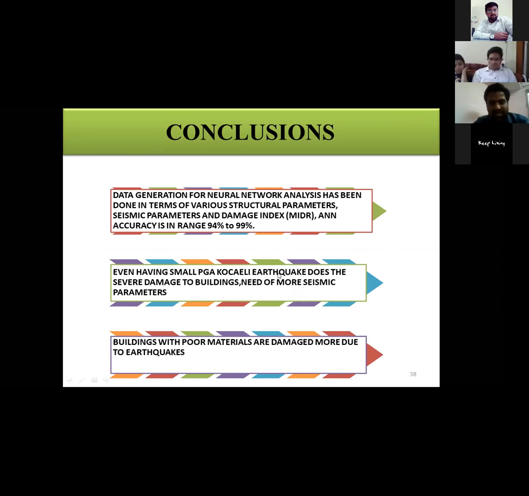Even having a smaller PGA value, Koshali earthquake does severe damage to buildings. So in the fragility curve analysis method, we use only one seismic parameter, that is PGA, but it cannot predict with that much accuracy.